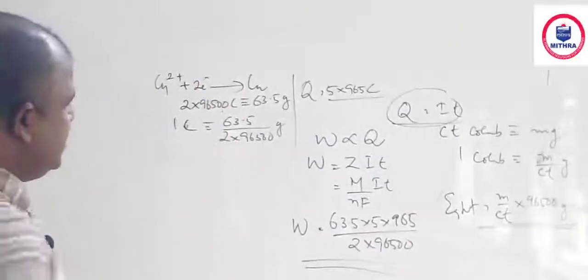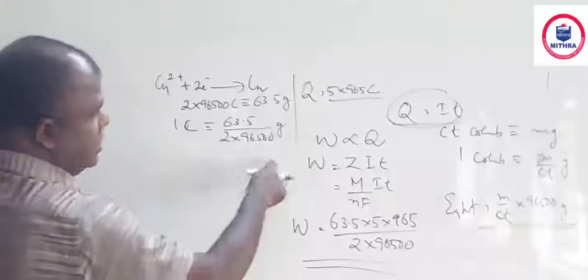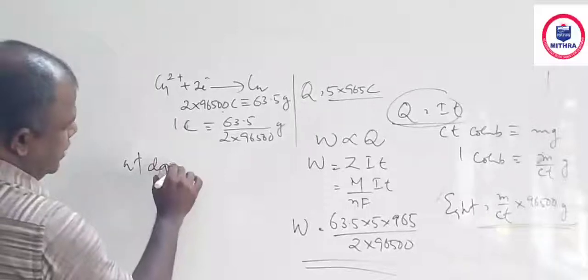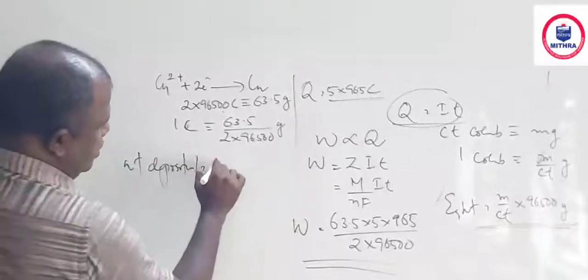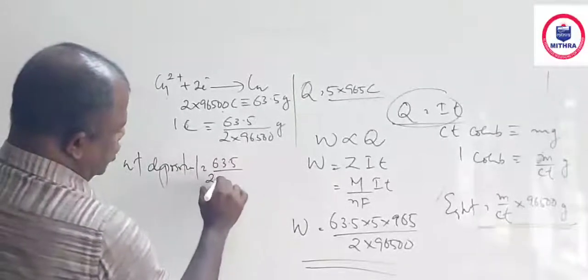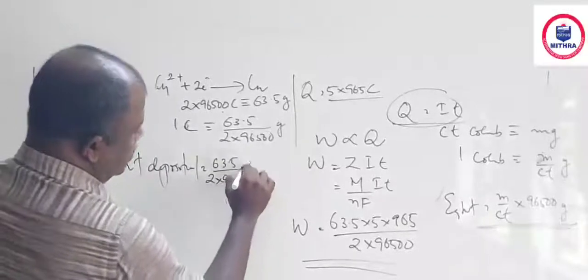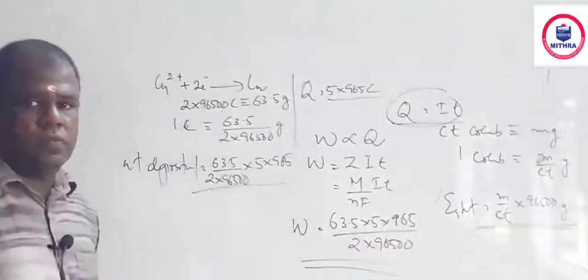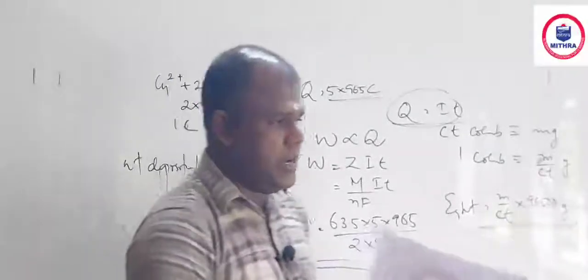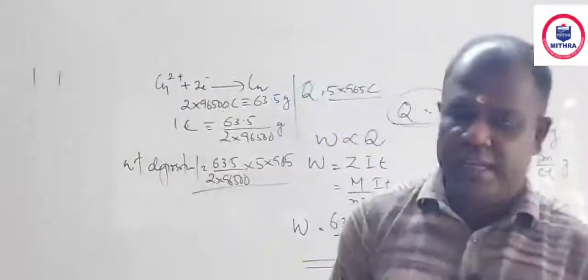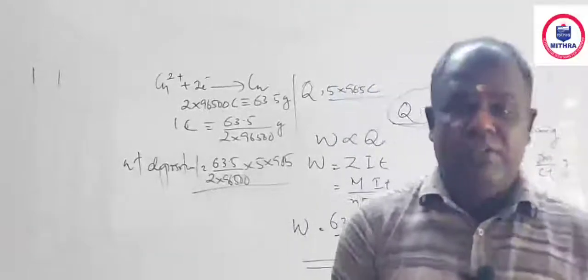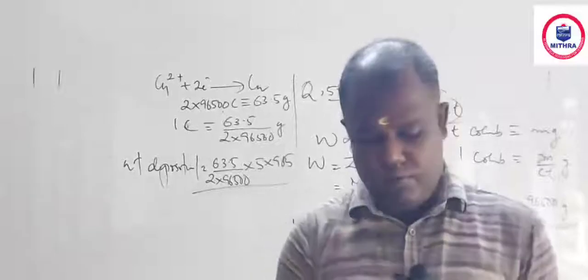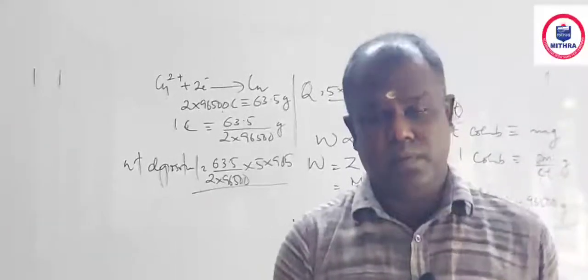Okay. So this is for 1 coulomb, how much is deposited? Therefore, this much coulomb. Answer: weight deposited is equal to 63.5 divided by 2 into 96500 into 5 into 965. Okay, so using the stoichiometric calculation, otherwise you can use the direct formula. You can find the answer. I am not giving the last answer. You find it yourself by mathematical calculation and tell me in the group.